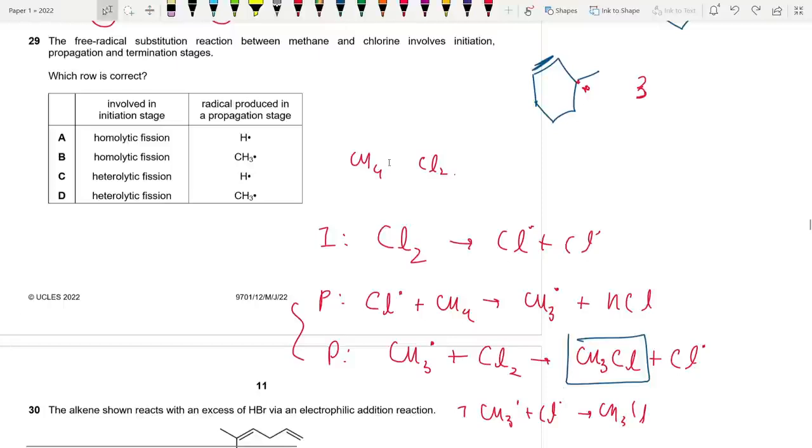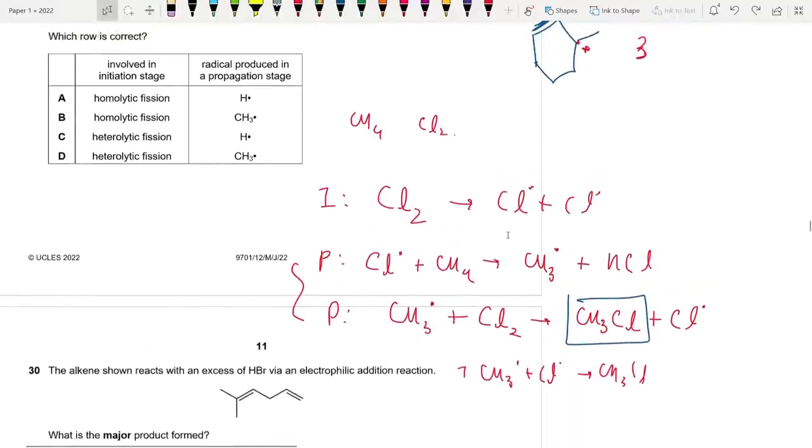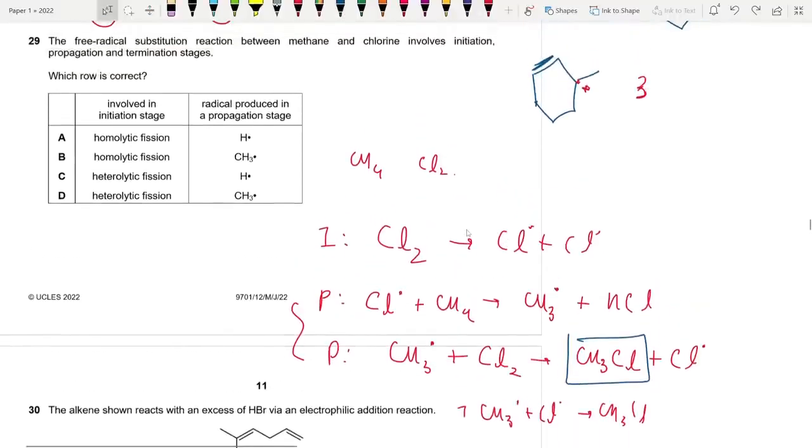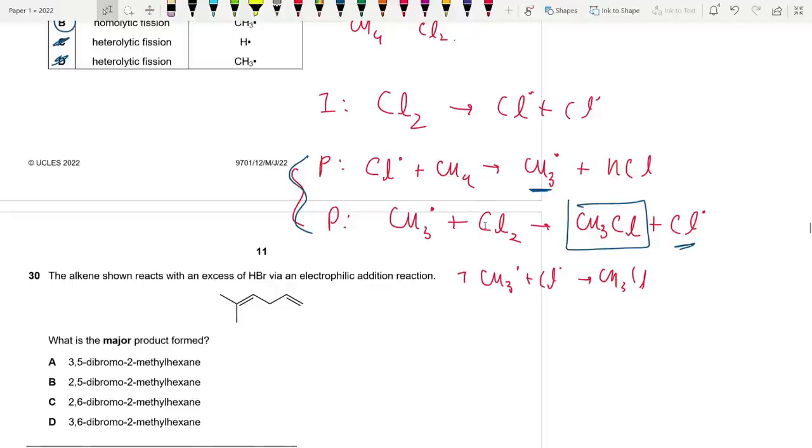So, basically, they are telling us about the 3 steps and which row is correct here. Like, we don't need the further step. So, what is involved in the initiation stage? It is homolytic fission. And what is produced in the propagation stage? They're talking about this. Which free radical? We're getting the CH3 free radical and Cl free radical. So the answer should be B. 29 is B. Okay, that's that.